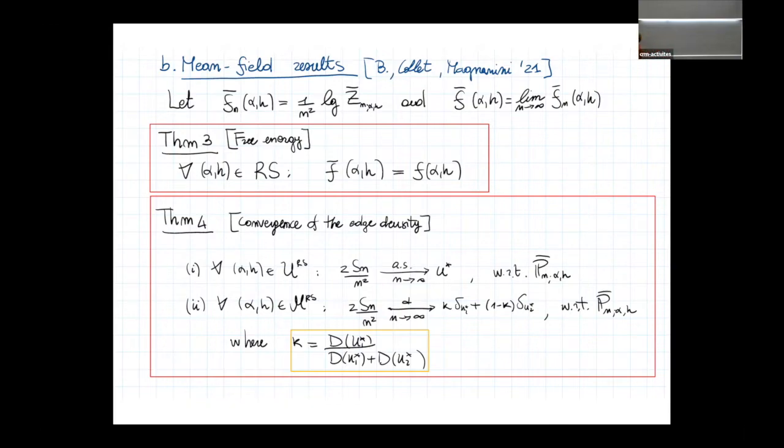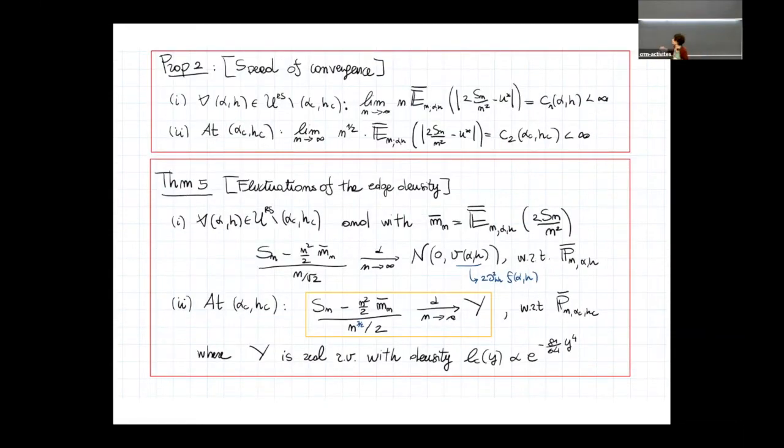In particular, for example, we can prove the convergence of the edge density in the multiplicity region with an explicit constant, which is the one that I gave before. This constant depends on u1 star and u2 star, is explicit, and positive, so that this limit is indeed in (0,1). And there is a meaning in the mean field setting for that, but okay.